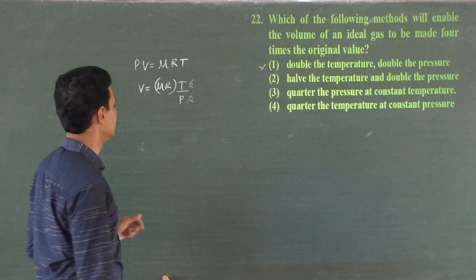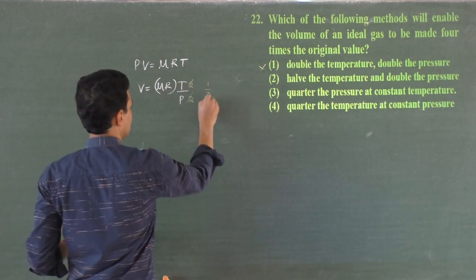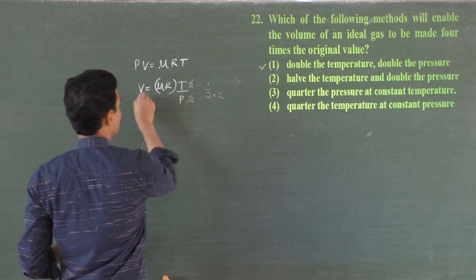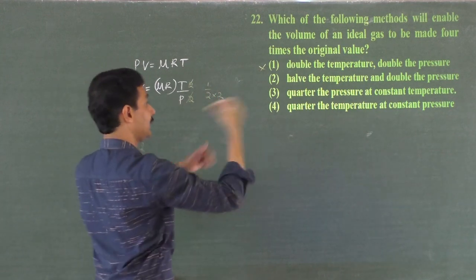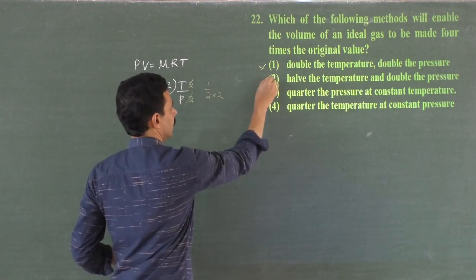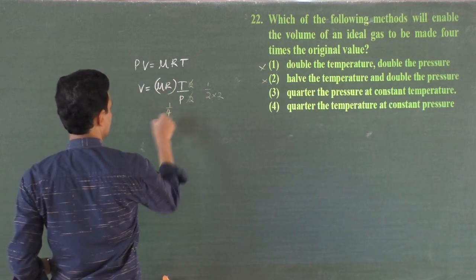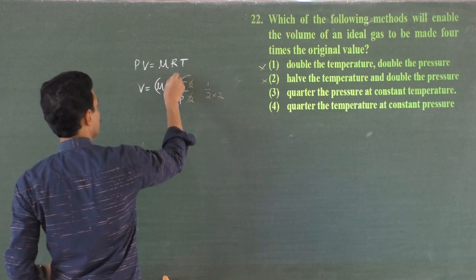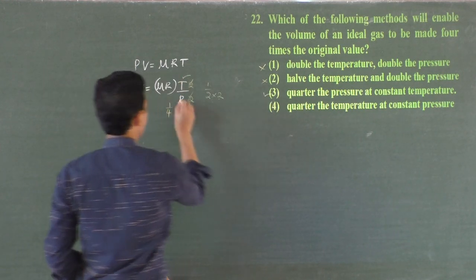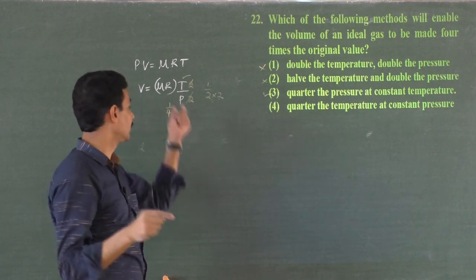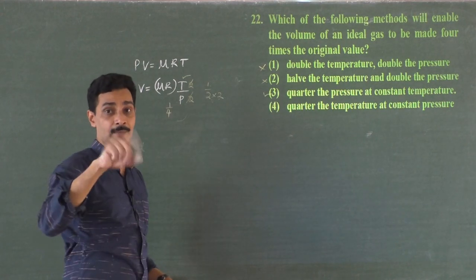Half the temperature and double the pressure. 2P, T by 2. That will make the volume 1 by 4 times. They want 4 times the initial value, not 1 by 4 times. Gone. Quarter the pressure at constant temperature. This 4 goes to the numerator. This will do. Quarter the pressure means make the pressure P by 4. The 4 goes to the numerator because P is already in the denominator. 4 times the original volume.